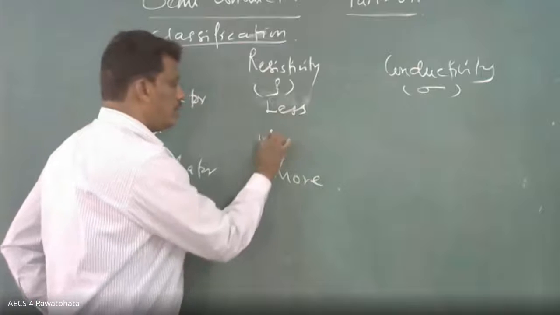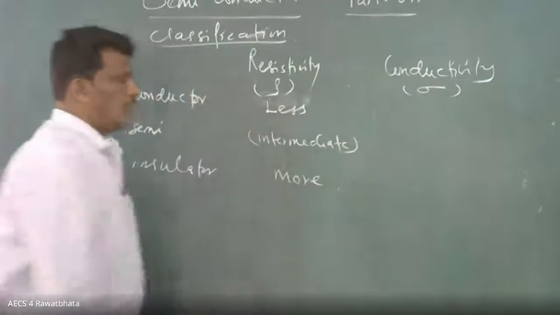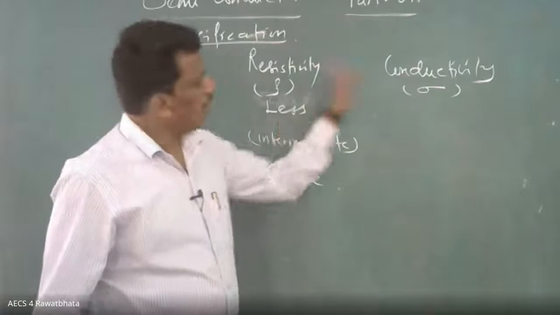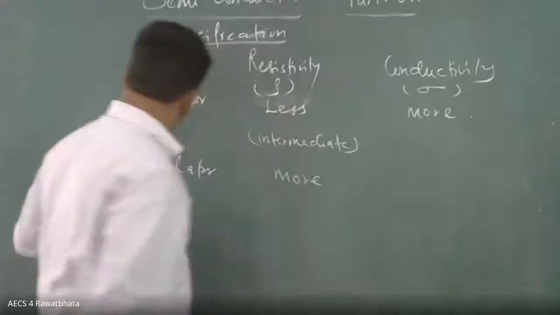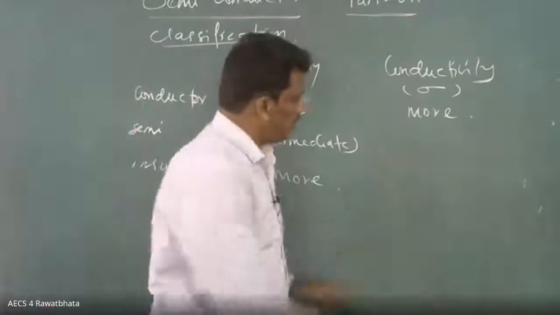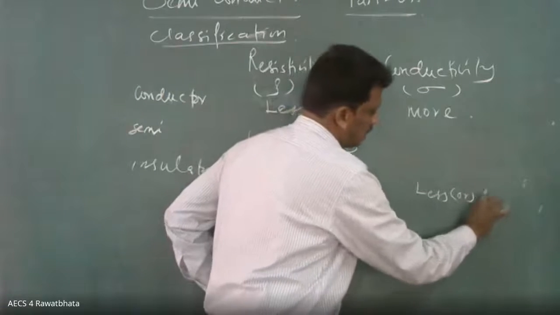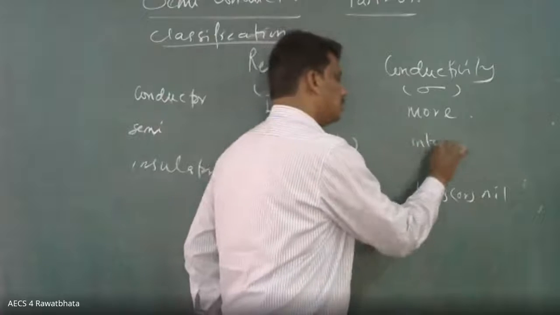For a semiconductor, it will be intermediate, in between. When the resistivity is less, the conductivity will be more. When the resistivity is more, the conductivity is less, or we can say nil, no conductivity. The semiconductor will be intermediate.